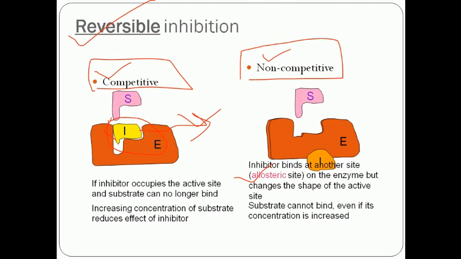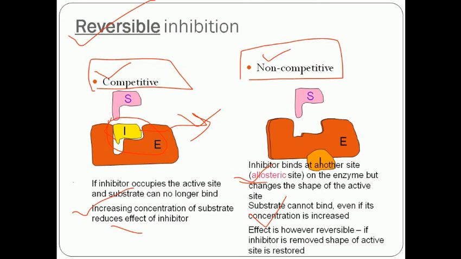So here the substrate is not able to bind, and if we increase the substrate concentration, it is not working because the enzyme structure is disturbed. In competitive inhibition we can reduce the effect of the inhibitor by increasing substrate concentration, but with a non-competitive or allosteric inhibitor that does not bind with the enzyme active site, increasing substrate concentration does not work because it alters the active site.